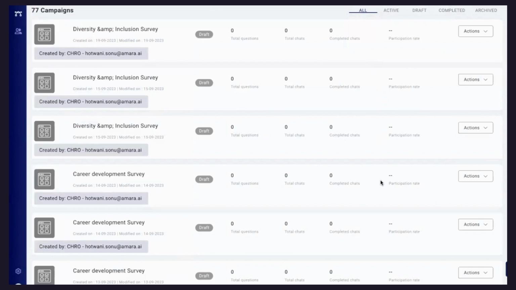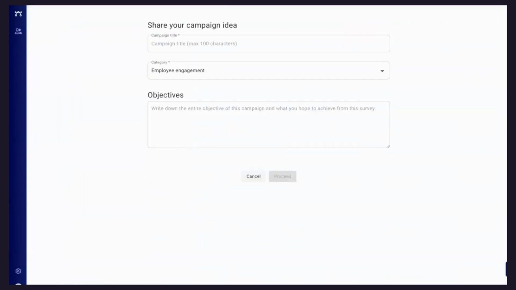But there are times, and this is the feedback that we have received from the industry, when you would like to run a campaign or internal survey. Let's say there was a training program. After the training, you would like to check with your employees, how was the session? You would like to ask 3-4 questions. So you can create these campaigns from here, right?